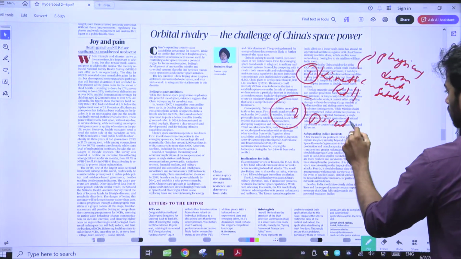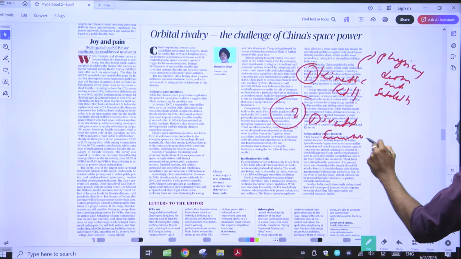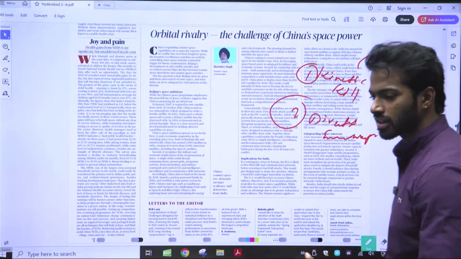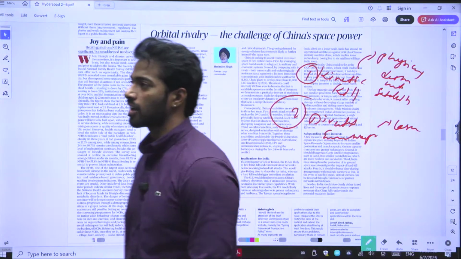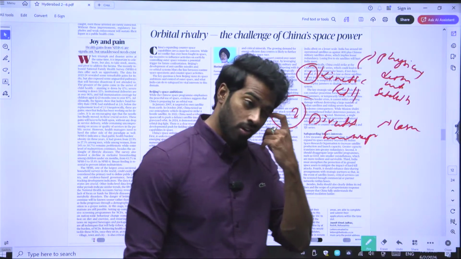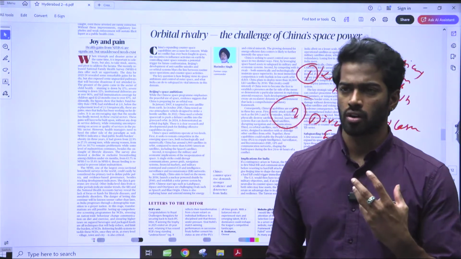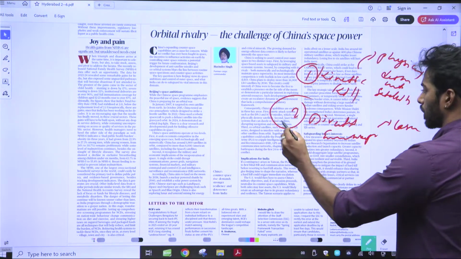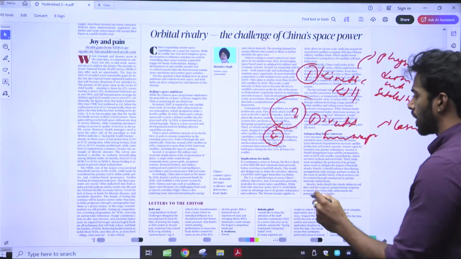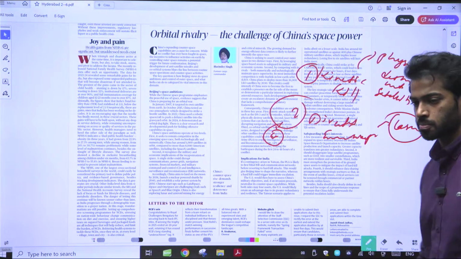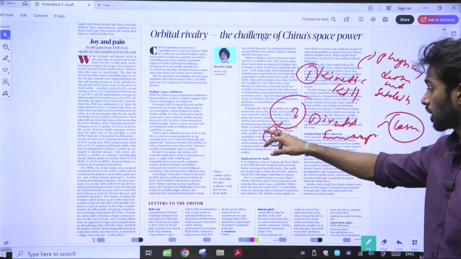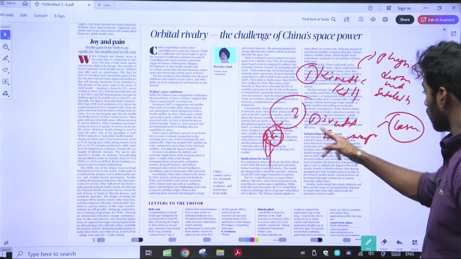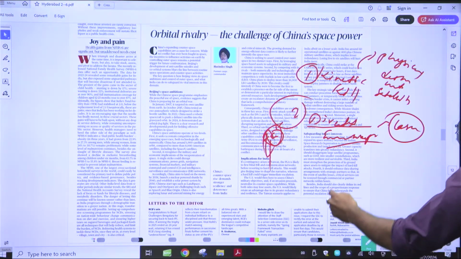Then you have directed energy weapons. Directed energy weapons are nothing but weapons which use lasers. For example, let's say NavIC is there, or RISAT is there, or Cartosat is there. All of these satellites have a high amount of dependence on mapping or navigation. So whenever a particular equipment or part is pointed out and the laser is put on that, that particular element will be gone. It will not be useful at all. So that way, China is trying directed energy weapons. That's the second thing that we need to keep in mind.